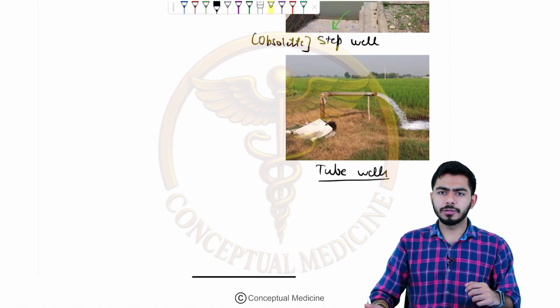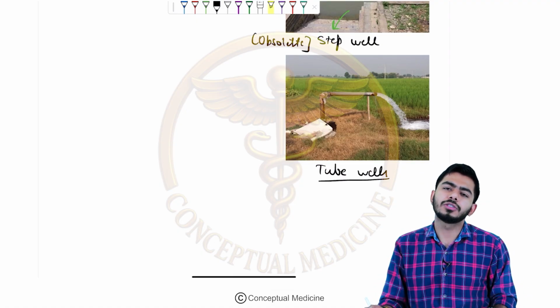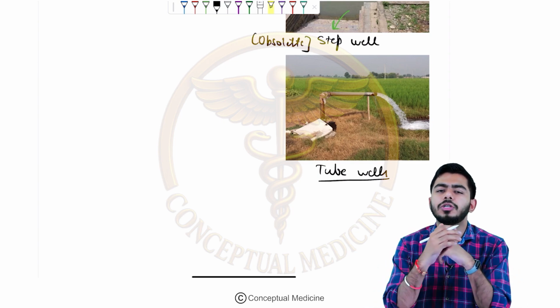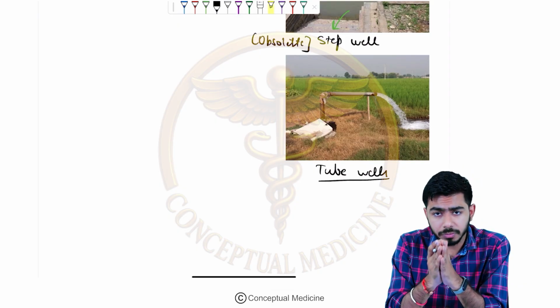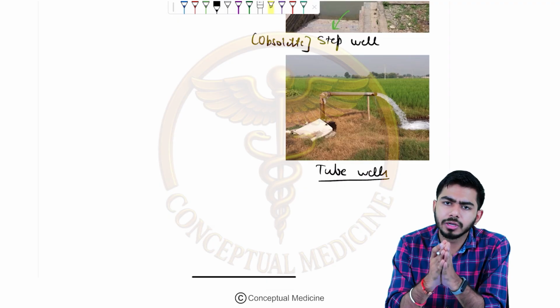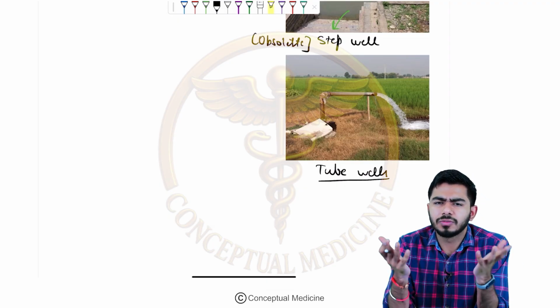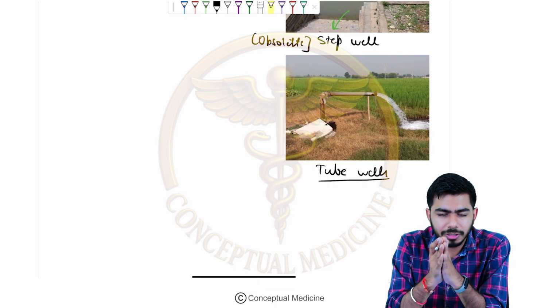So this is the session where we have talked about wells and some salient features about water. In the next session I will be talking about the chlorination of water: what methods we use for chlorination, how much chlorination needs to be done for that particular water, and what the different methods for storage are. I will address those important points in the next session.